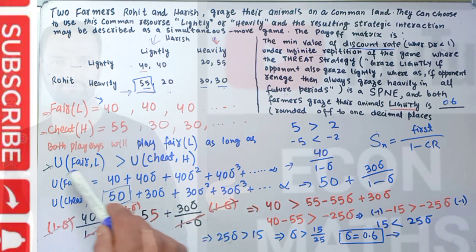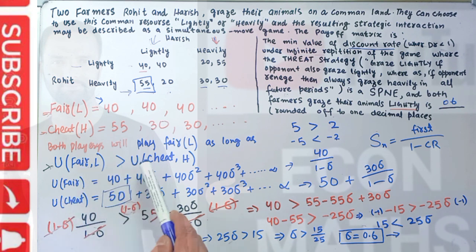If this thing is greater than this thing, that means payoff from fair play is greater than payoff from cheating, and from that we get the value of delta. It is not an equality sign, this is greater than. If this delta comes out to be greater than 0.6, then both players need to care about the future at least 0.6 times as much as today. I hope I make myself clear in this video. Thank you.